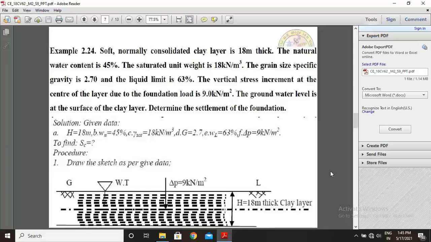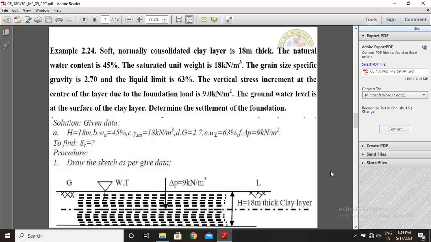The vertical stress increment at the center of the clay layer due to the overburden load is 9 kilonewton per meter square. The groundwater level is at the surface of the clay layer. Determine the settlement of the foundation.